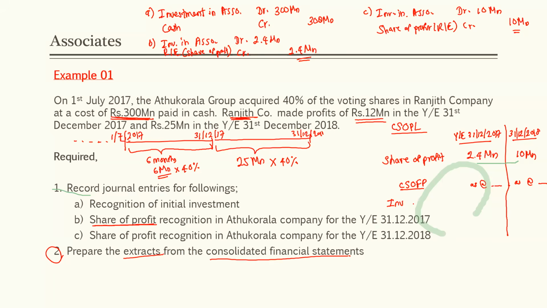Investment in associate, under non-current assets. We need to show the carrying amount of the investment in associate account. Right? So what is the figure here? As at 31st December 2017, what is the carrying amount of the investment in associate account?